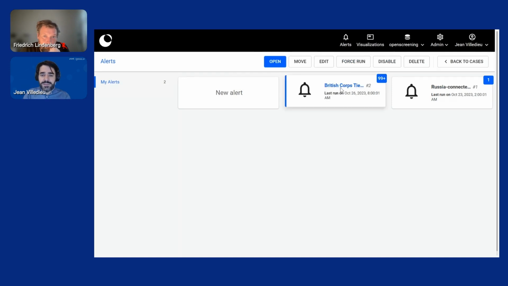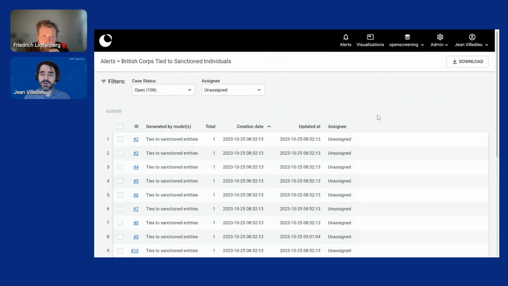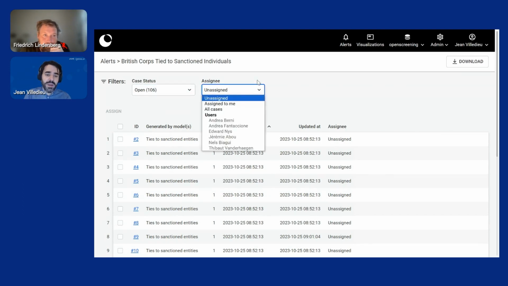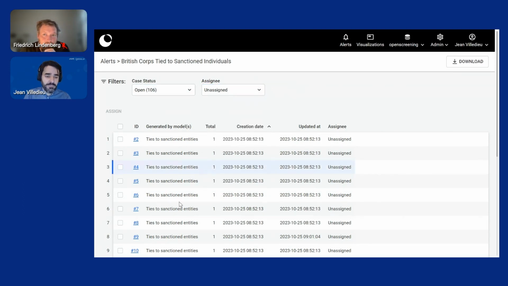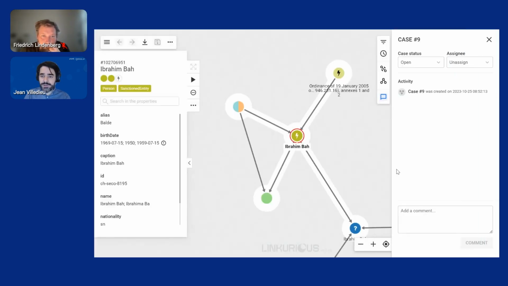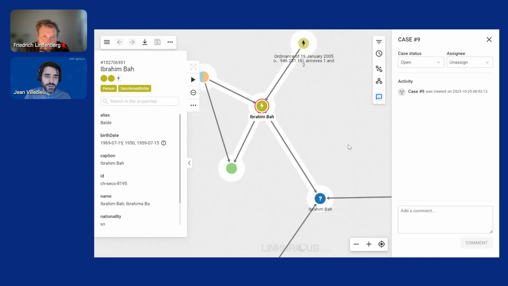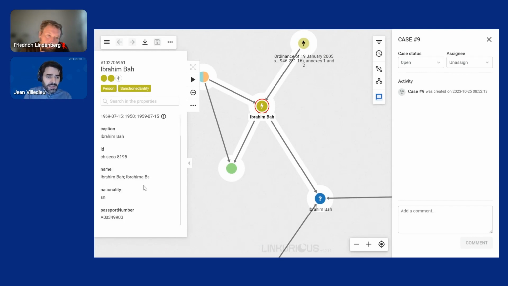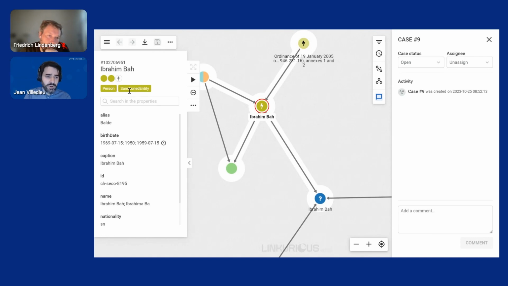And then, as an analyst, I'm simply going to go ahead and connect to the case management section. I can do some slicing and dicing, look at open alerts, closed alerts, and more. I can look at my alerts or alerts of colleagues, but I can also just go ahead, click on a given alert, and look at what's what. Here, for example, we see that this alert, apparently it's centered around this person, Ibrahim Ba. He is a sanctioned entity, so a definitive risk.